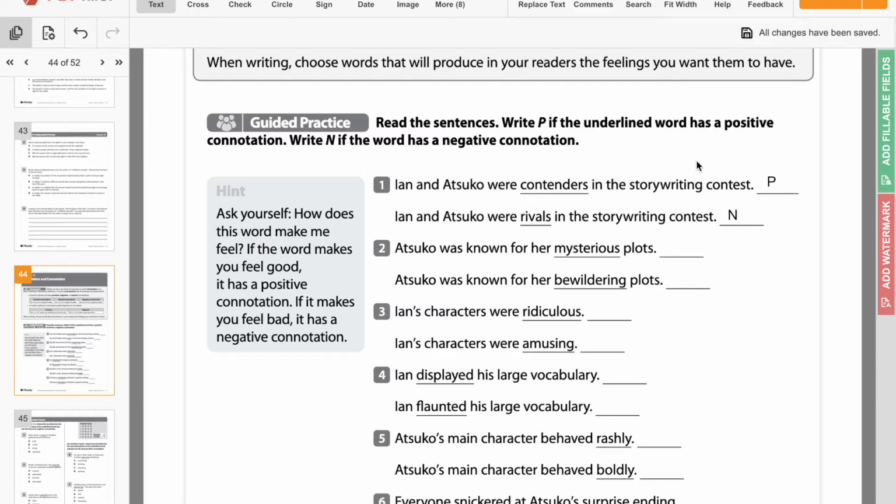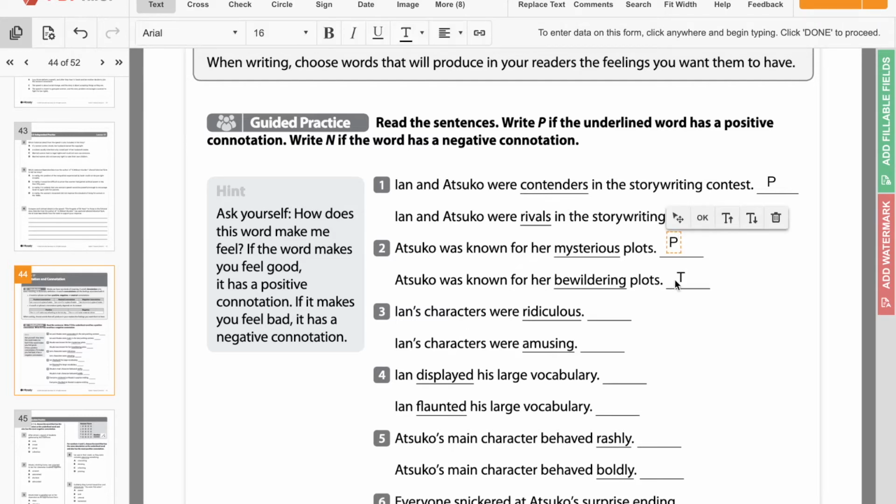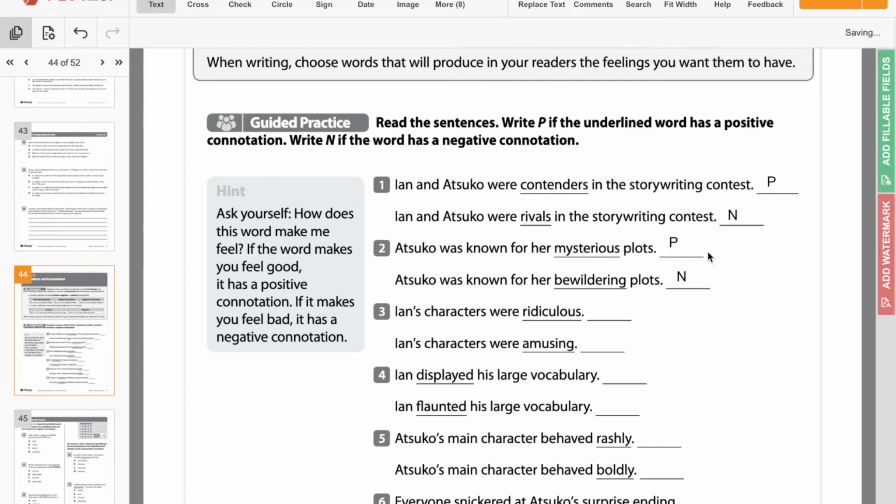The second one says, Atsuko was known for her mysterious plots, or Atsuko was known for her bewildering plots. So bewildering means like confusing, hard to understand, whereas mysterious is just like interesting or kind of unknown, right? So mysterious has more of a positive connotation, while bewildering has a negative connotation because it's making it seem as if it is an impossible thing to grasp.